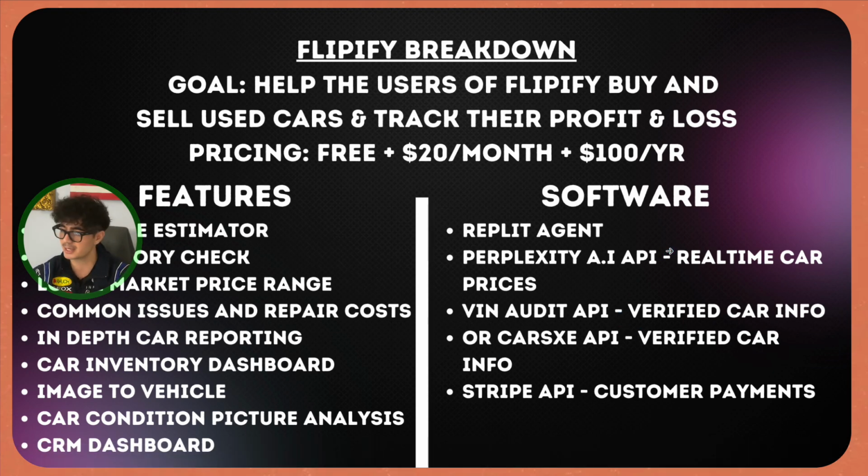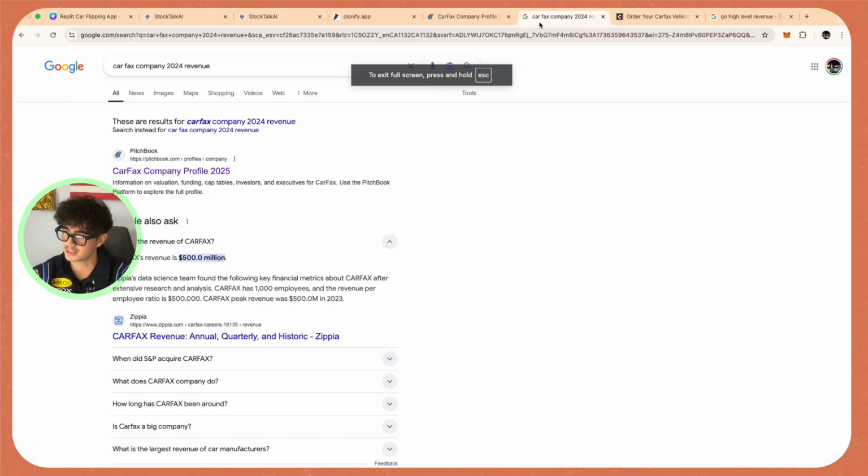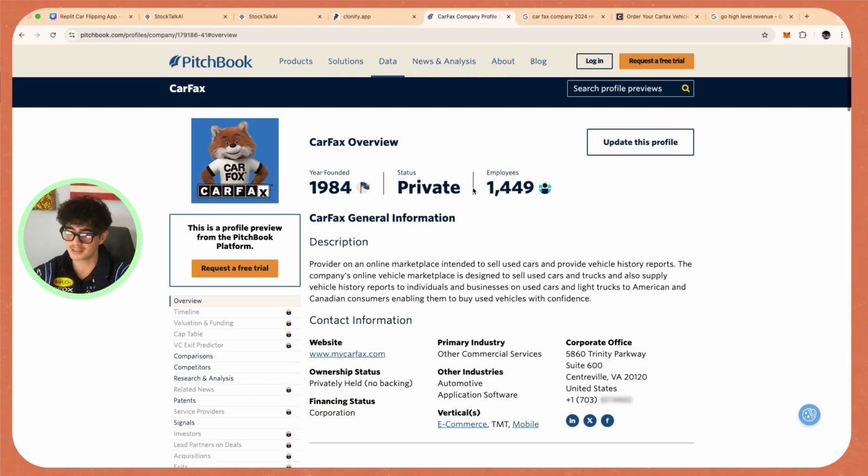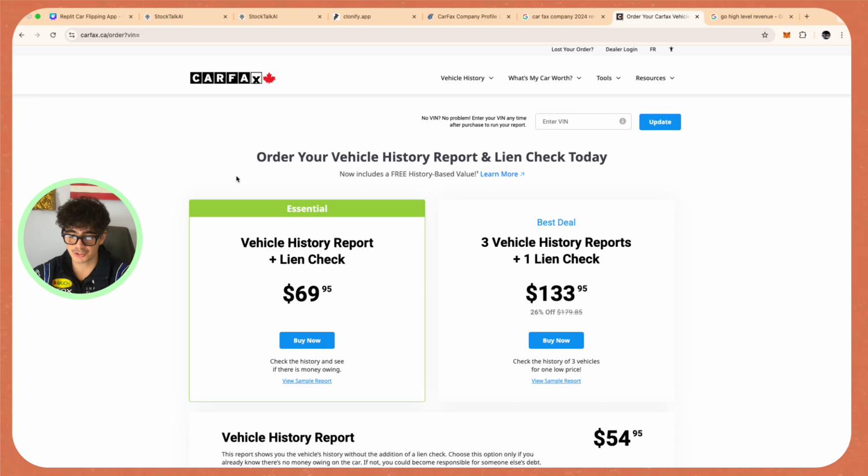Now, before we continue this breakdown, I want to actually show you guys why I'm so excited about this. Because if we go to Carfax here, we can see that this company was founded in 1984. And this company has grown over the years, but their main business model is still the same. It's an online marketplace that is used to buy and sell cars in America and Canada, and also provide vehicle history reports. And the thing that I'm most excited about, guys, is this vehicle history report part, because if we go to their website, we can see that they charge $70 per vehicle history report. And we can actually build this out and charge our customers like $10 for the exact same service. And therefore we have a massive competitive advantage.